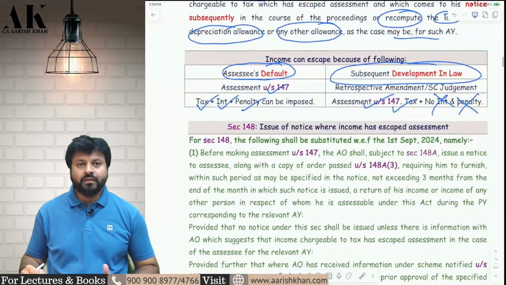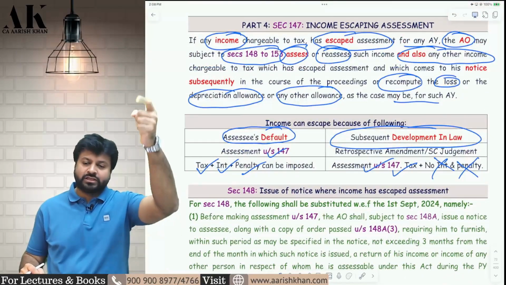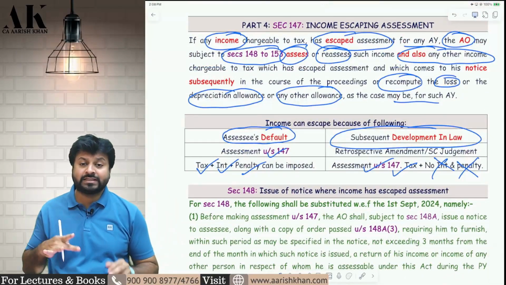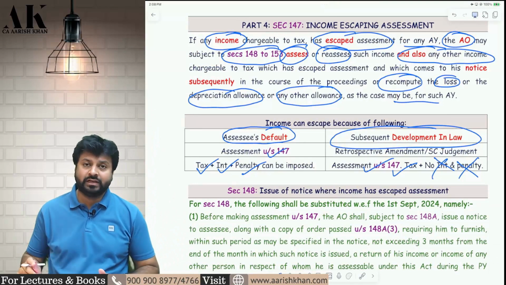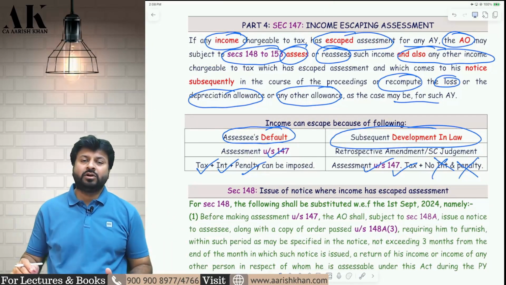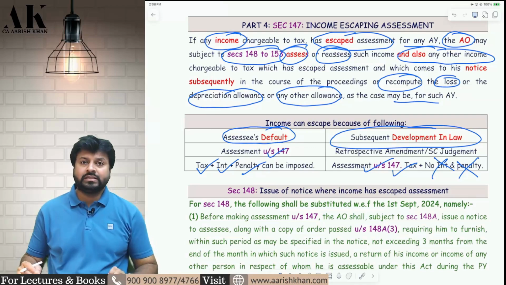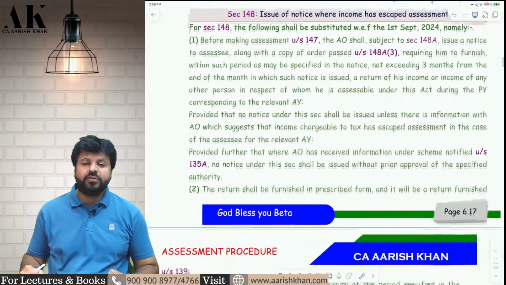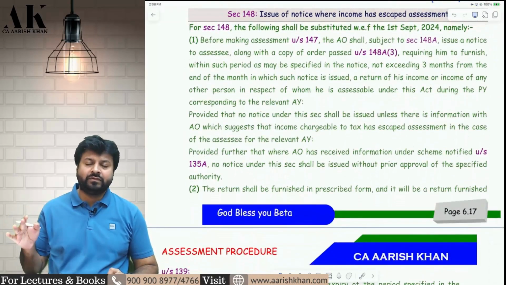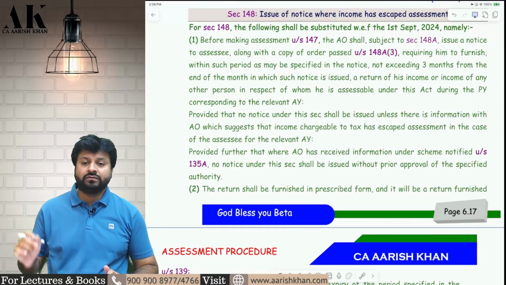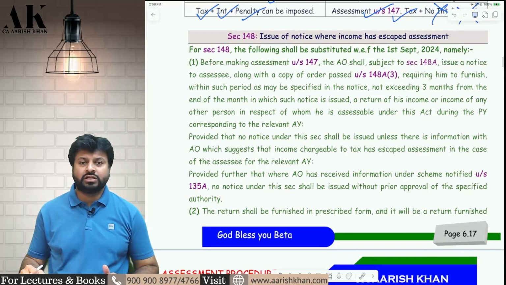Now, coming back to the original section, section 147. Section 147 is subject to 148 to 153. AO cannot assess or reassess income under 147 unless he fulfills the conditions mentioned in sections 148 to 153. Therefore, what all things is he supposed to fulfill? He has to fulfill 148, 149, 150, 151, 152, 153. He has to fulfill all these conditions. So step by step, we are going to talk about all the sections one by one.